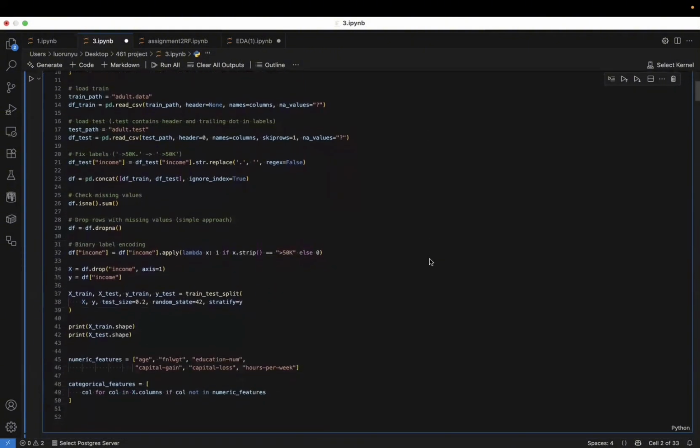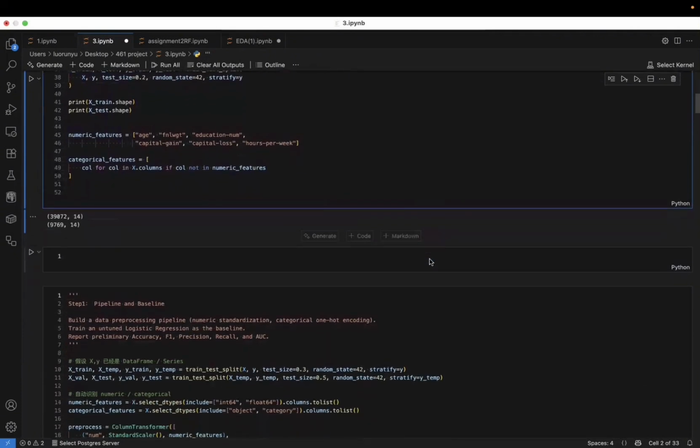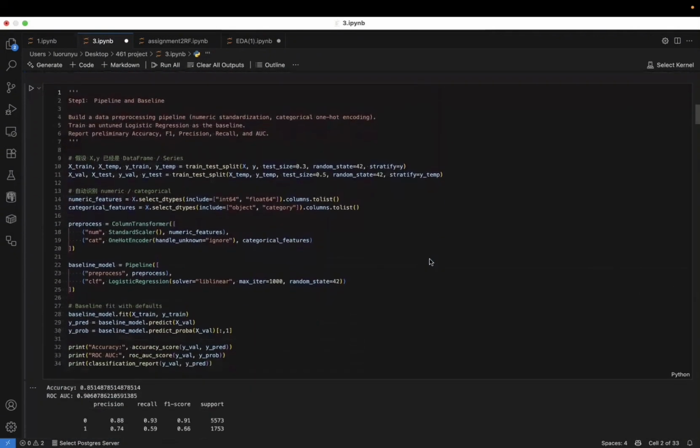After we clean the data, we set up a robust machine learning pipeline. We chose logistic regression as our model because it provides a solid baseline, performs well on high-dimensional sparse data, and offers excellent interpretability. In our pipeline, we applied standard scaler to numerical features like age and capital gain, and we also used one-hot encoder for categorical variables. We wrapped this into a pipeline object to prevent data leakage.